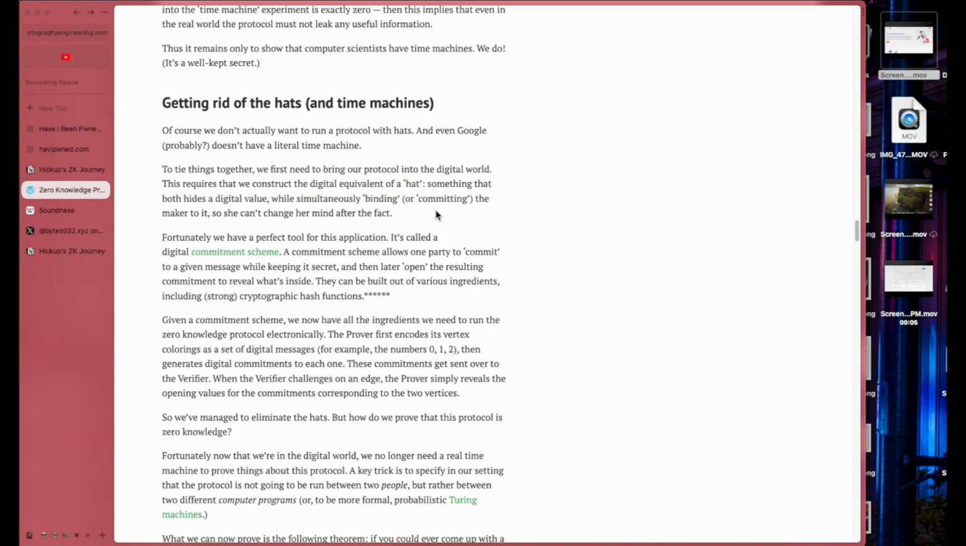binding or committing. Committing. This is a very common word in ZK. Commits, right? Committing schemes. Commits. So this is where he introduces it. Sneaky guy. The maker of it, so she can't change her mind after the fact.